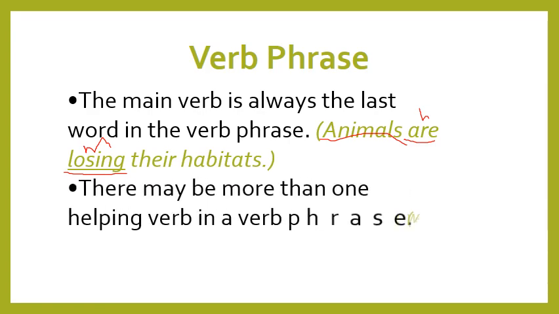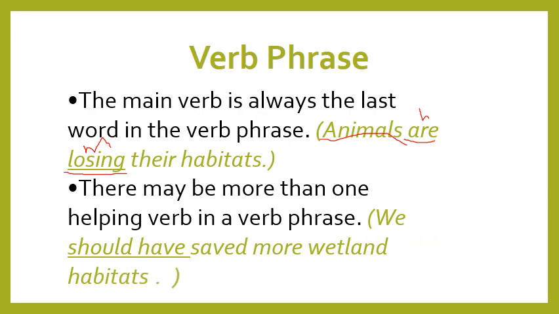There may be more than one helping verb in a verb phrase. Again, we repeat, there might be more than one helping verb. We should have saved more wetland habitats. What is the verb phrase? Should have saved. Not only should have saved. This is the verb phrase. What is the main verb? Saved.